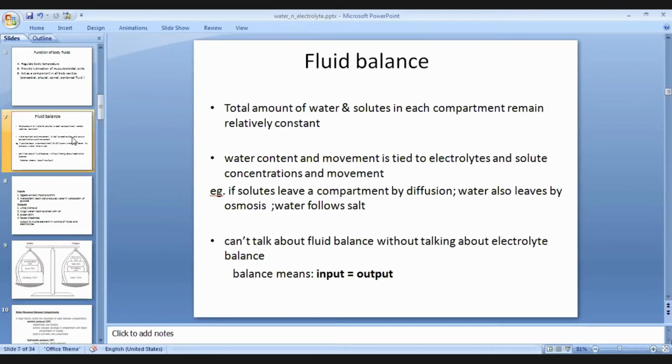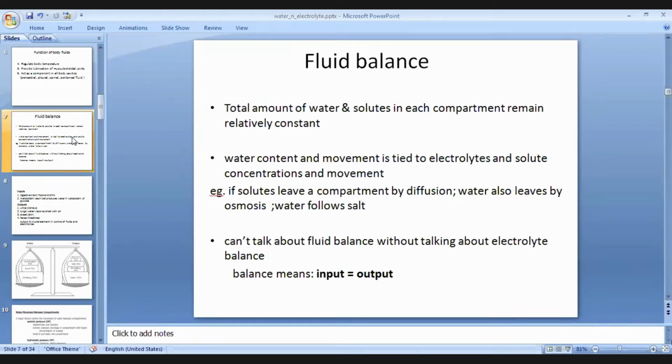For fluid balance, the total amount of water and solutes in each component remains relatively constant. Water content and movement is tied to electrolytes, salt we can say, and solute concentration and movement. So when we talk about water, we talk about electrolytes also, because their movement is controlled and interrelated.